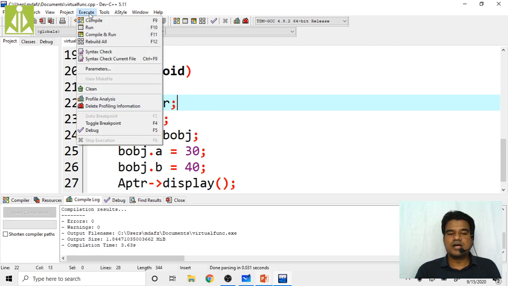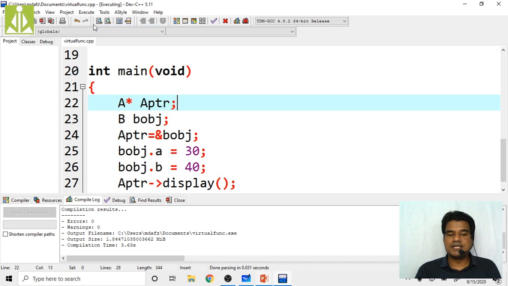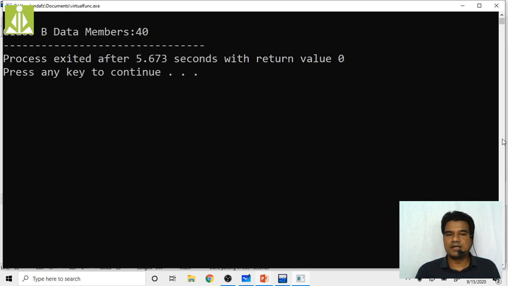So right now the compilation is successful. Execute to see the output. See, that same output we will get. B class data member, that is B40 we are getting. Okay, hopefully you got some idea.